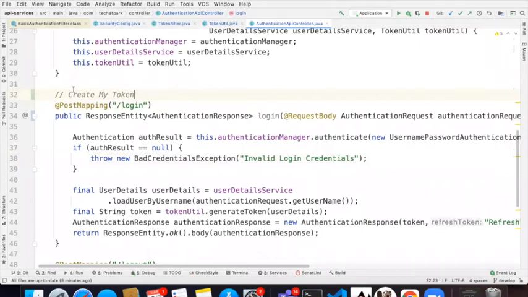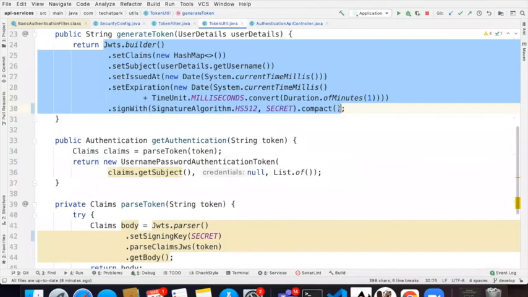I am not going to make it complicated. Let us consider that it's not even JWT. We will consider that it's a non-JWT token. Ultimately, this is all that I'm going to do. I will keep it very, very simple. If you are giving me the user detail, I will give you the token as the username. And this is my token. Consider that the dummy stupid token.